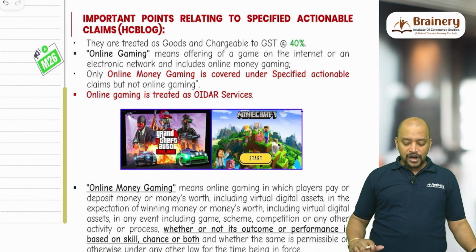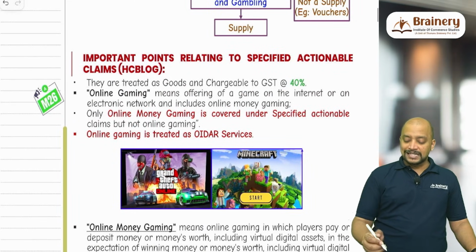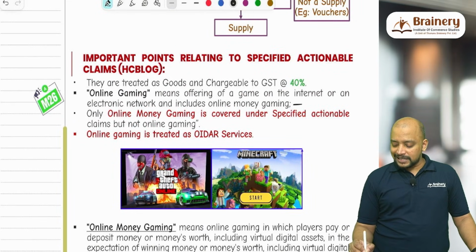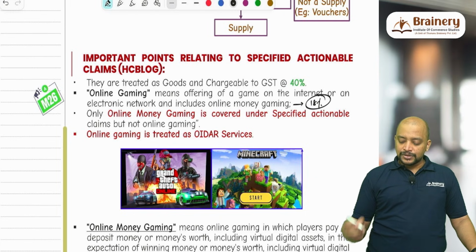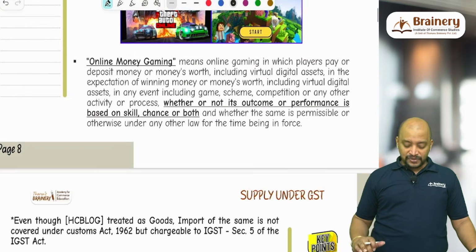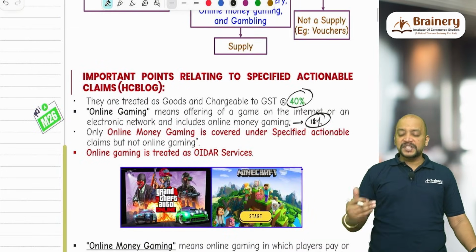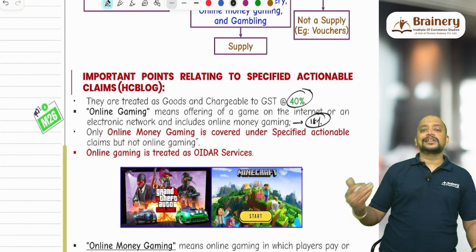What if it is a normal online gaming? Normal online gaming, the rate of GST will be 18%. So only in case of online money gaming, the rate of GST is 40%. All other specified actionable claims also will be 40%. Then these specified actionable claims are treated as goods under GST.